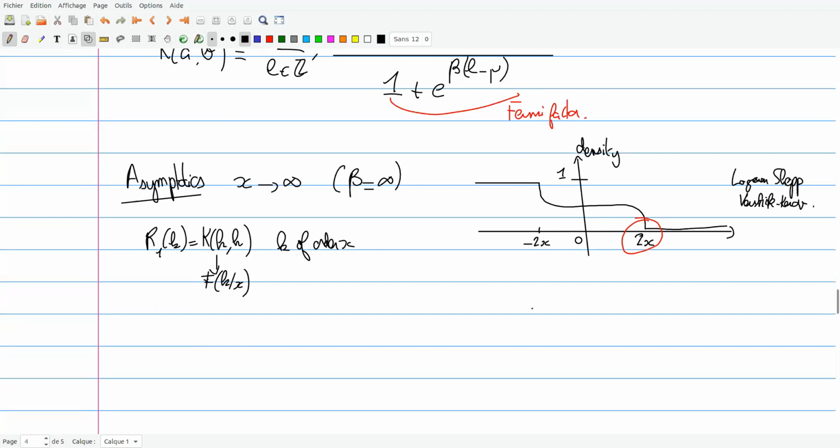At 0 temperature, because the density is vanishing with a square root, the fluctuations of the rightmost particle are of order x to the 1/3. This you can view as being quantum fluctuations.